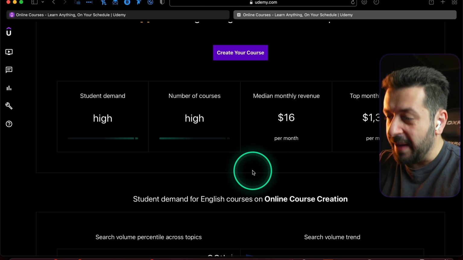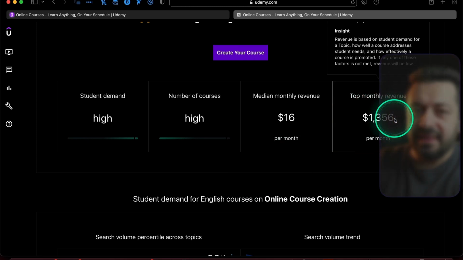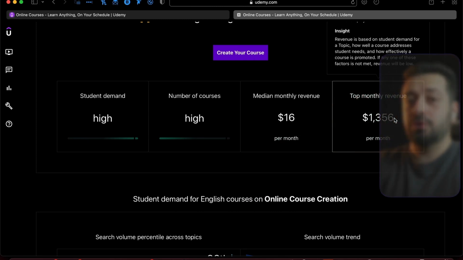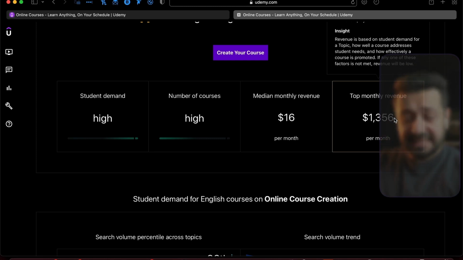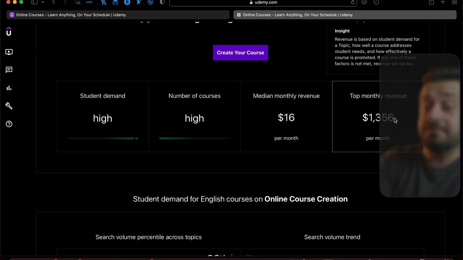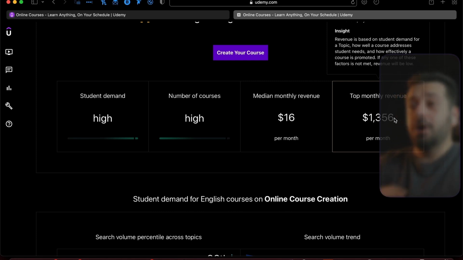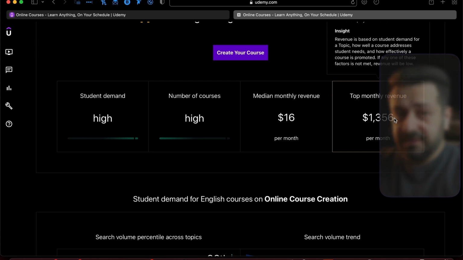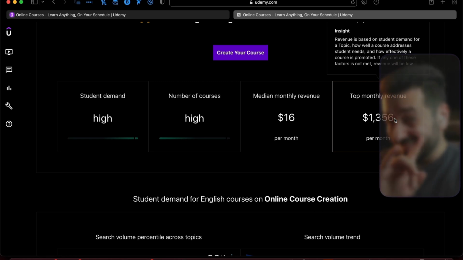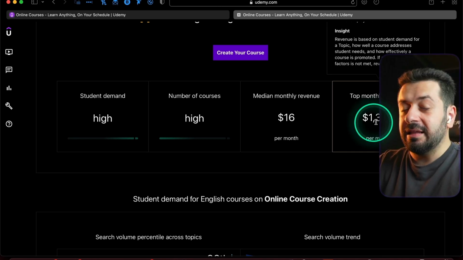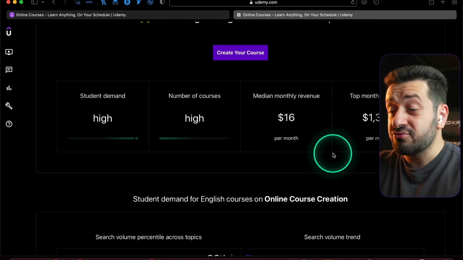It's not the best because the top monthly revenue is not that high, meaning that the number 2 will be making, well, usually it's around half or sometimes even less than that. And the number 3 course is making even half of that. And know that around 70-80% of sales on average, not for every topic, usually go to the top 3 courses. Just know that. So usually after 3 courses, this drop off will be pretty severe.